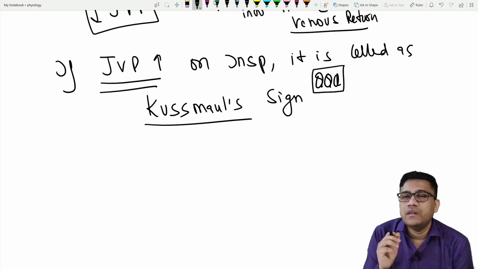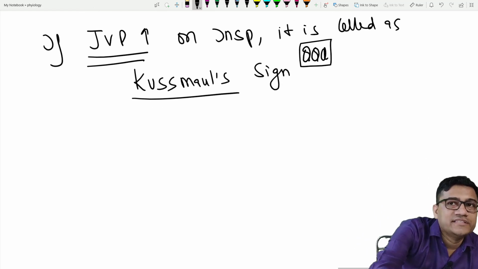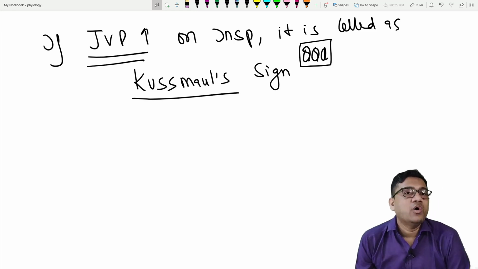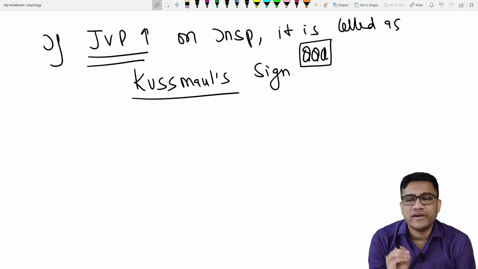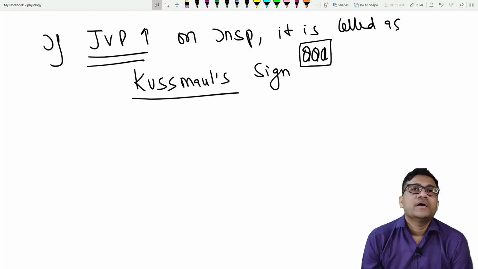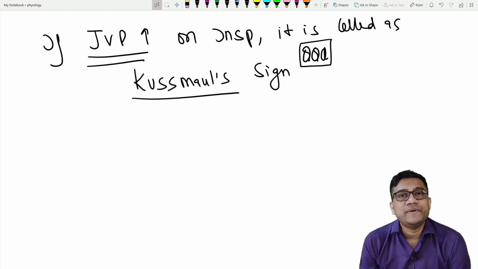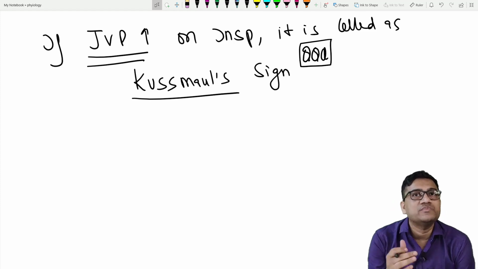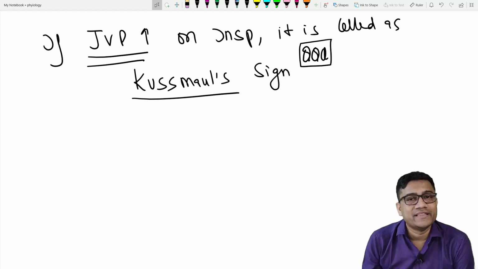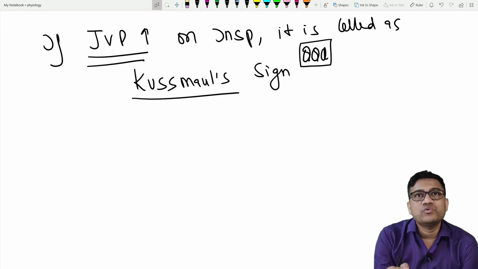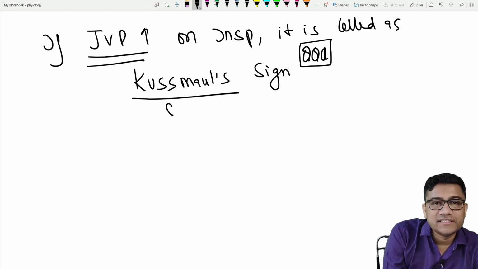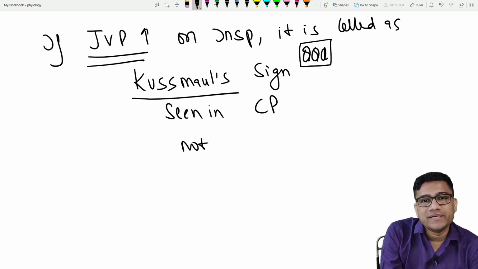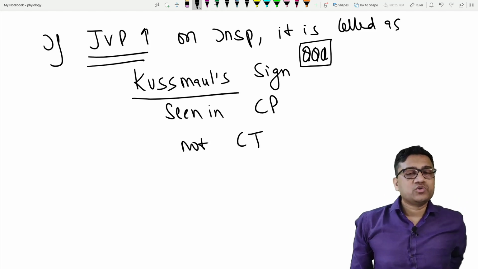Medicine is a subject of science and science. Okay, so when JVP increases, it is Kussmaul sign. Okay, and how to remember it? I'll tell you a very simple mnemonic. You know, in Delhi there's a place called Connaught Place, CP, and CP has one of the first, you can say, Delhi's proper shops, magazines and all these malls. So you can remember it like this: Kusum went to the mall in Connaught Place. So this is seen in CP and not CT. It's a very commonly asked question.